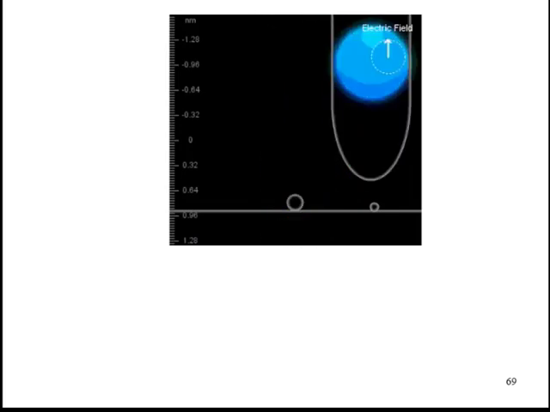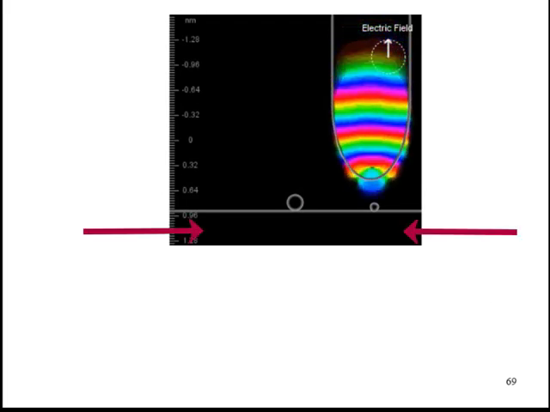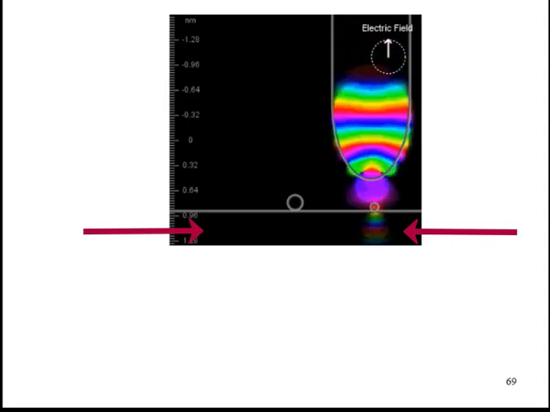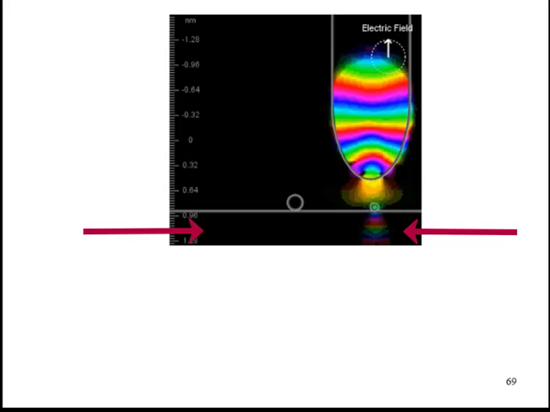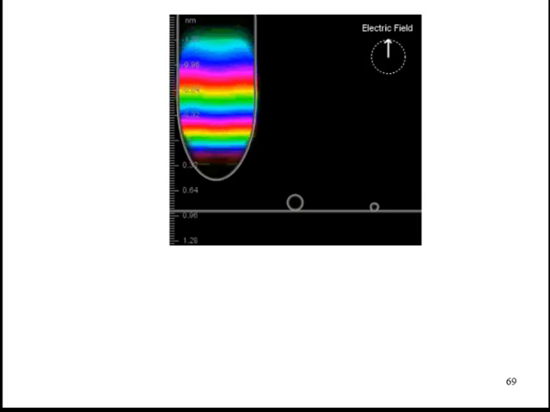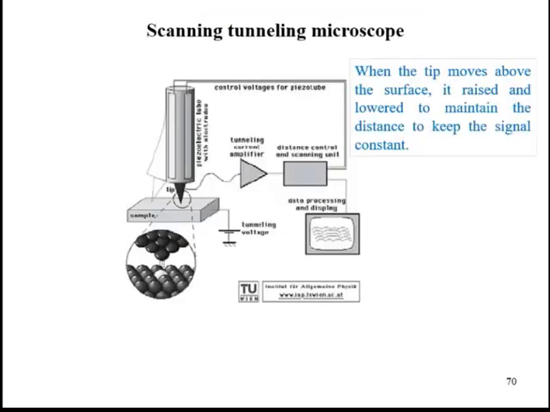And for a moderate width, a moderate current will be drawn. The drawn current is shown here. Less intensity means less current. So, to maintain a constant current, the tip has to be raised and lowered over the surface.